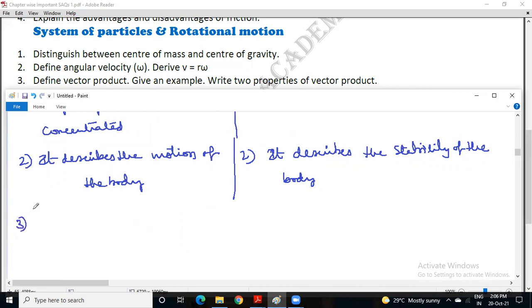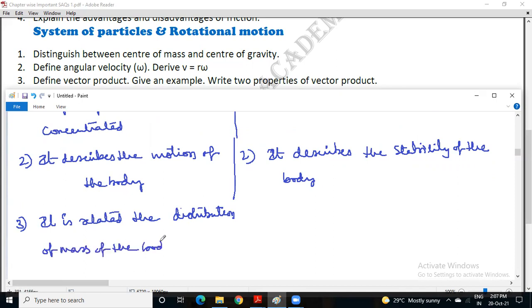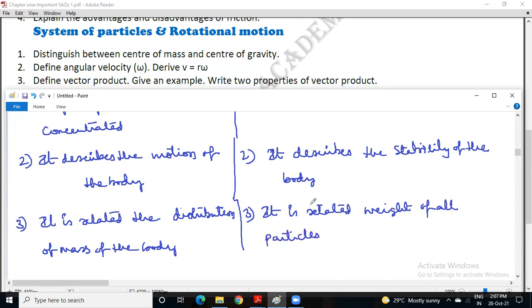Then the third point under center of mass. It is related to the distribution of mass of the body. Whereas center of gravity is related to the weight of all particles of the body.